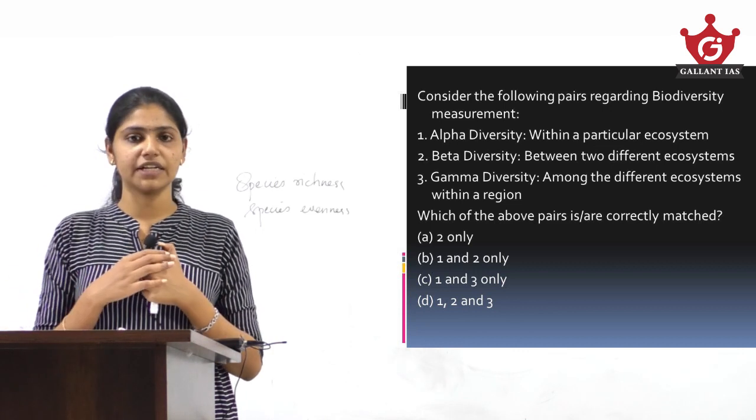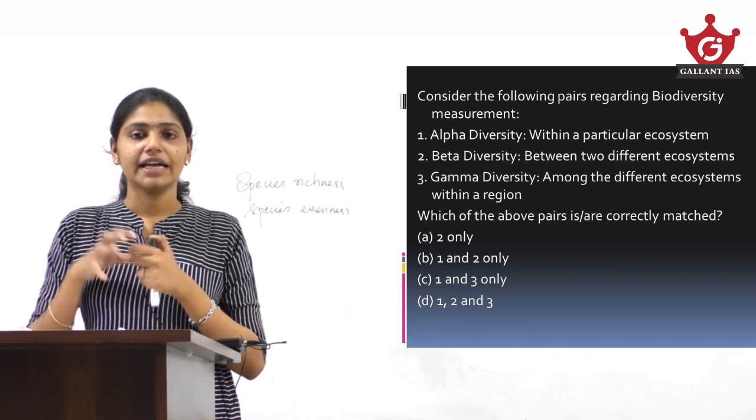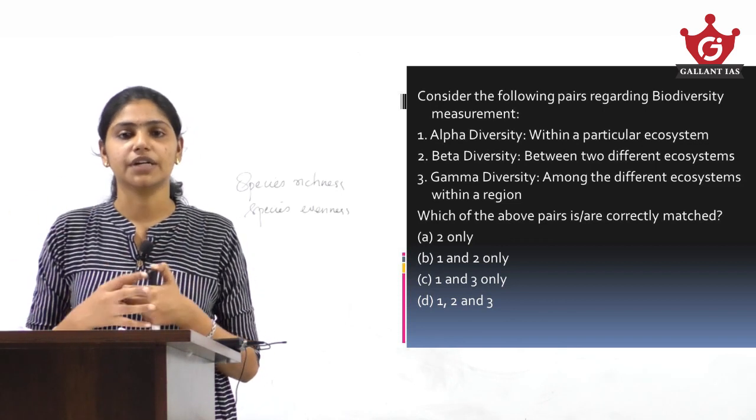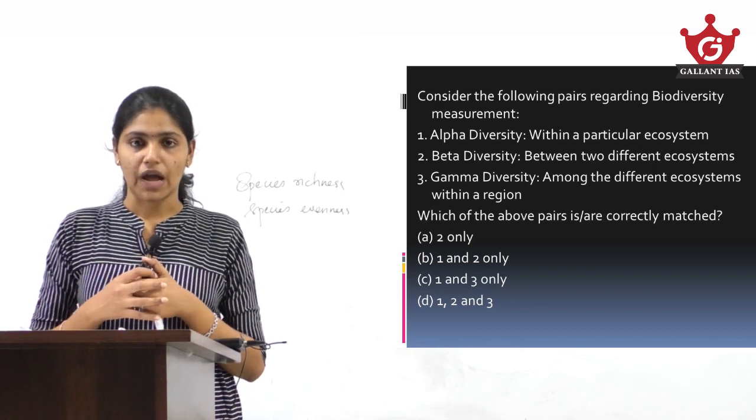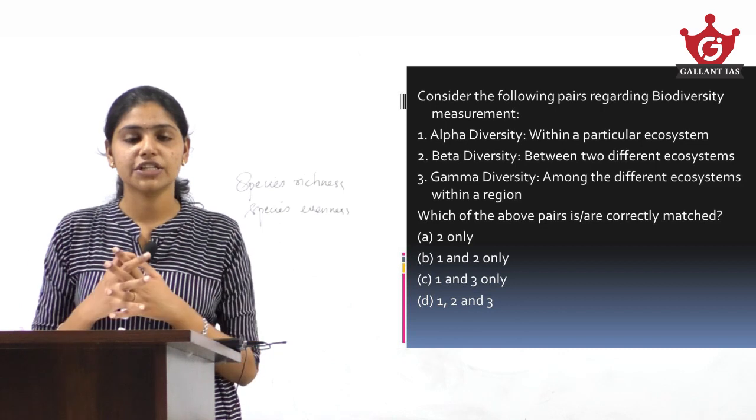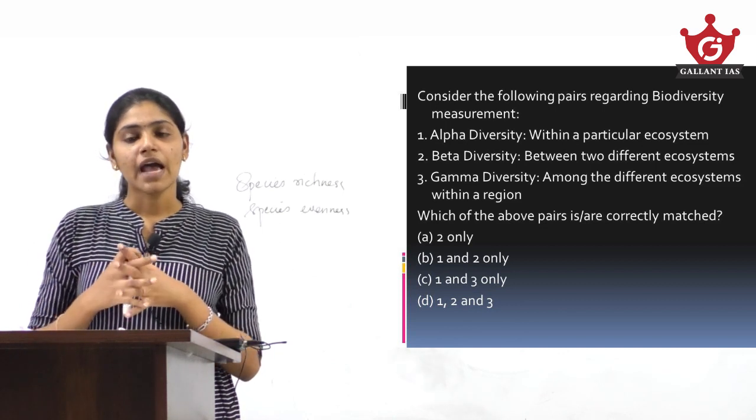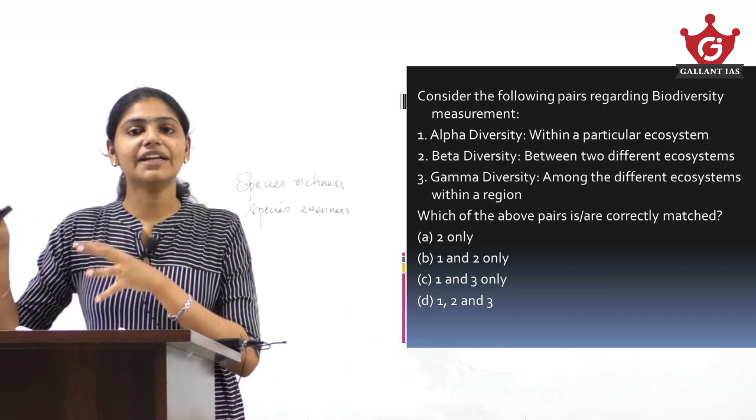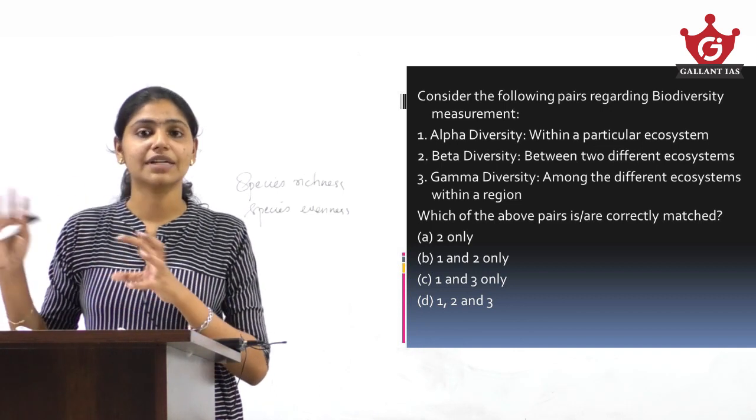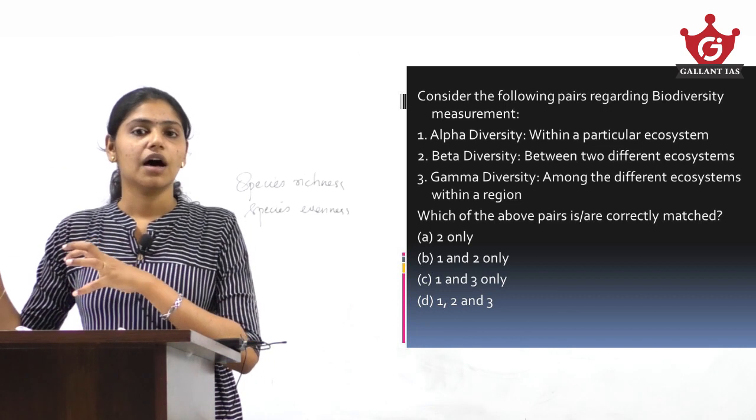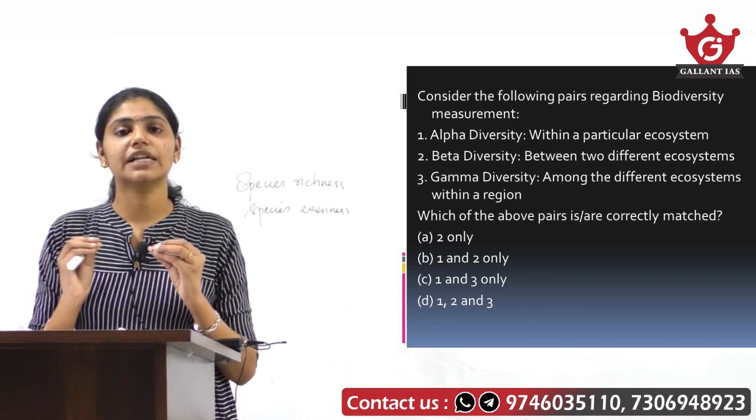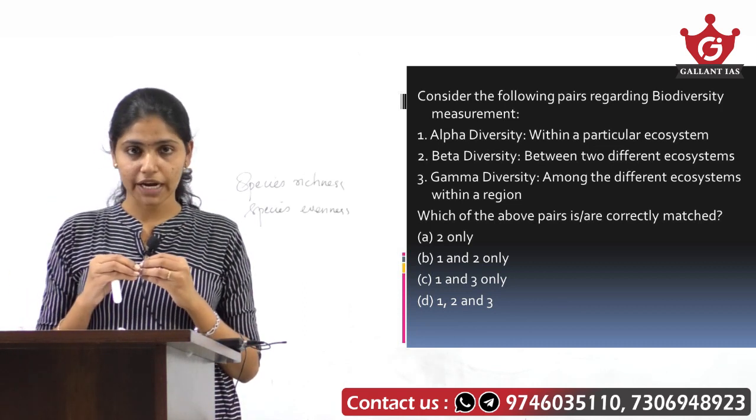Now what is species evenness? As its term suggests, it says how evenly the species are distributed in a particular region or ecosystem. There will be various species present in that area, and how evenly they are distributed, how the distribution among these species varies with respect to their number, that is what is known as species evenness, right?